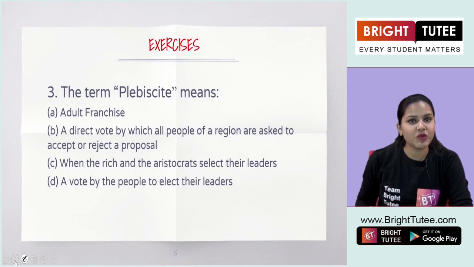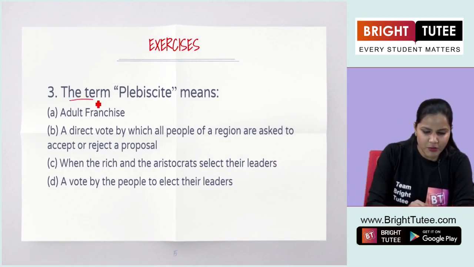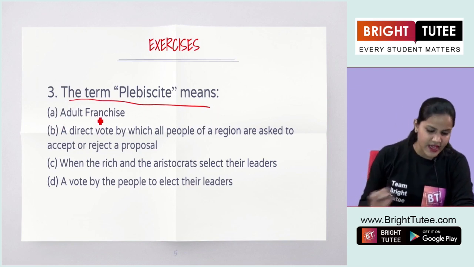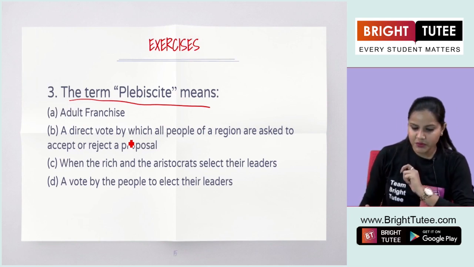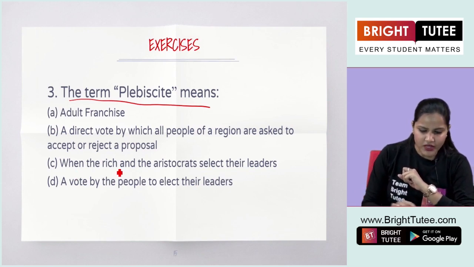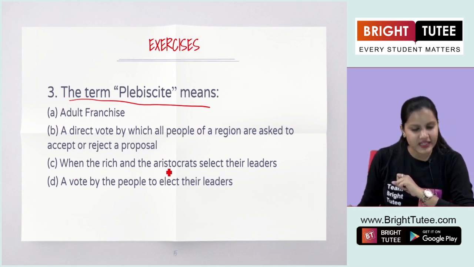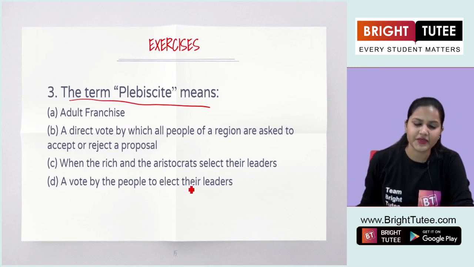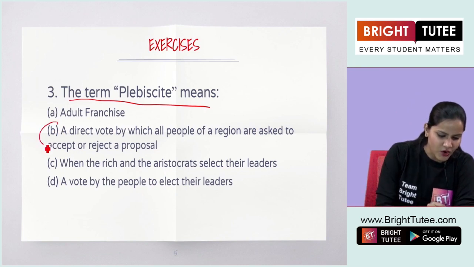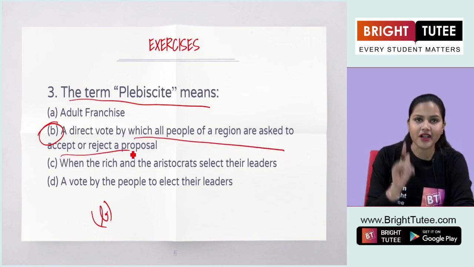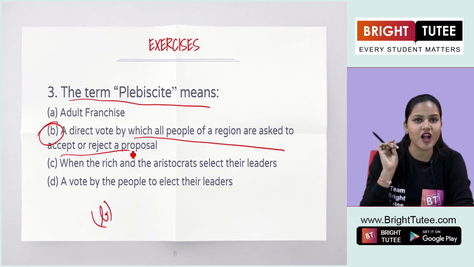The third question in the multiple choice questions is: the term plebiscite means. The four options are adult franchise; a direct vote by which all people of a region are asked to accept or reject a proposal; when the rich and the aristocrats select their leaders; and last, a vote by the people to elect their leaders. Like I told you right now, the correct answer here is B, a direct vote by which all people of a region are asked to accept or reject a proposal.